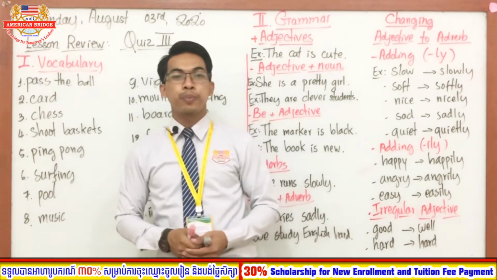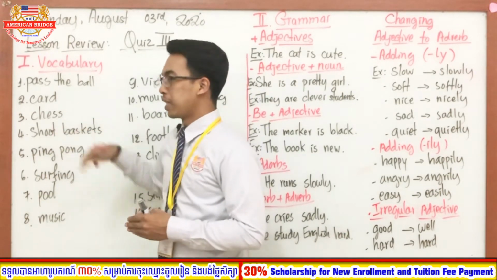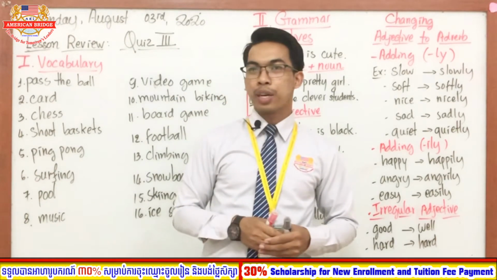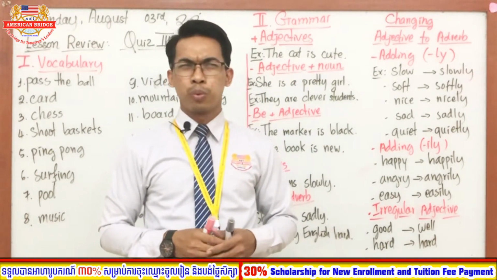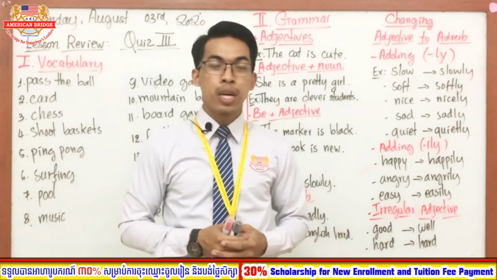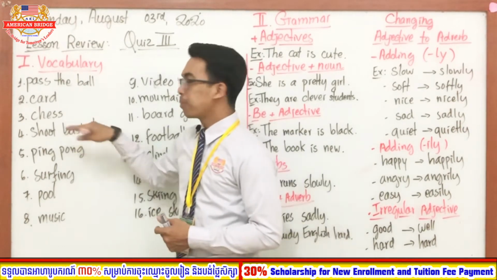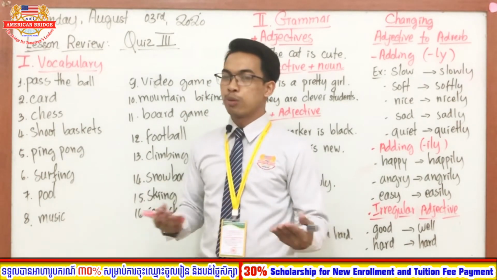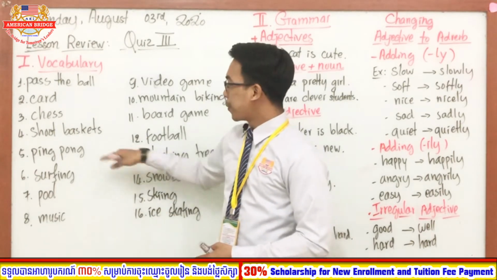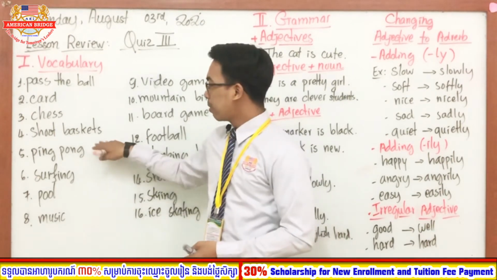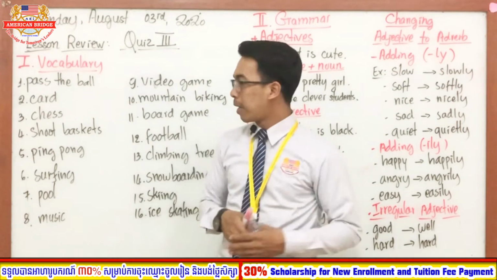It is number 3, chess. Okay, chess is also a kind of game as well. We can say it is a kind of puzzle game. Okay, so it's complicated to play. I don't know how to play it either. Okay, good. So now let's move on to number 4. So number 4, the word shoot basket.